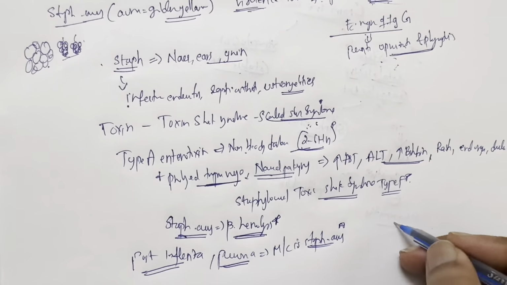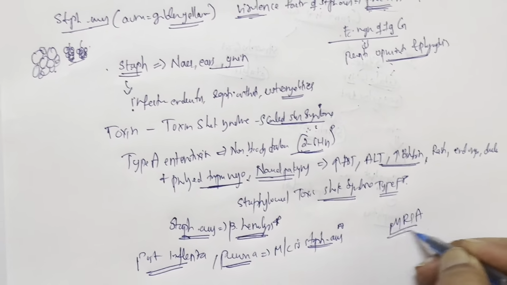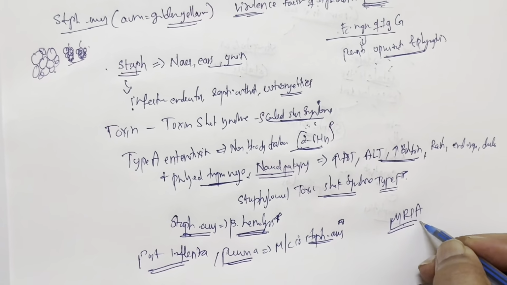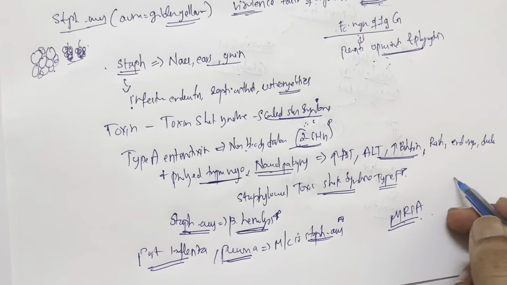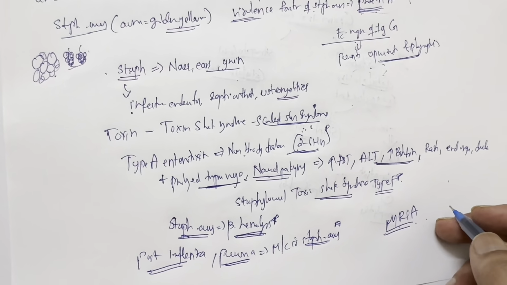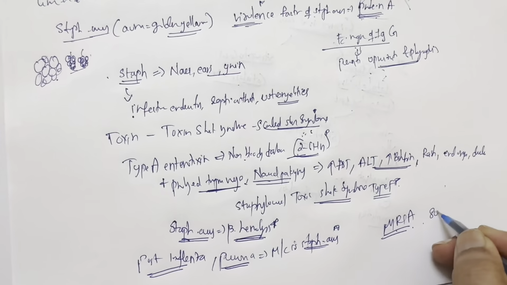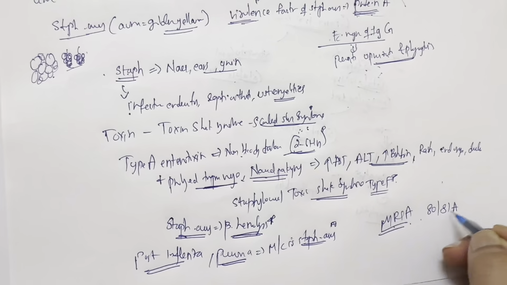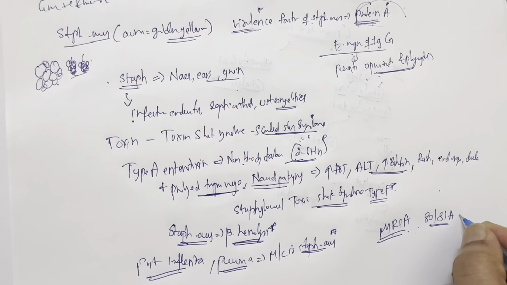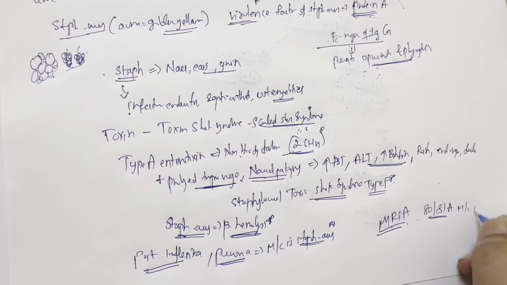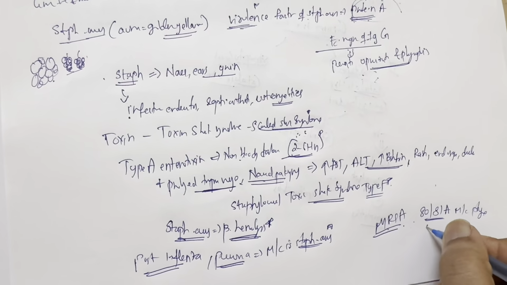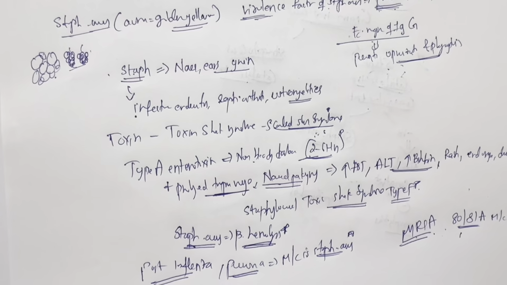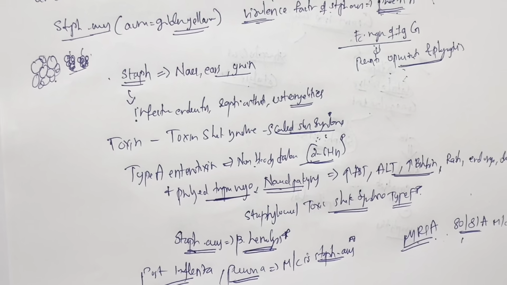And now we need to know about MRSA. So what is MRSA? It is methicillin resistant Staph aureus. And how is this resistance transferred, I'm sure all of you know, is via a bacteriophage. The phage that is commonly used for transfer of this resistance is the 80/81A bacteriophage. This is the most common phage. So this is how the phage is transporting resistance in Staph aureus. You need to know this, it is very important.